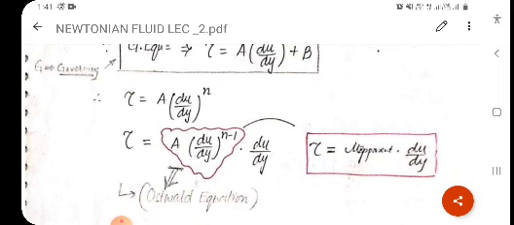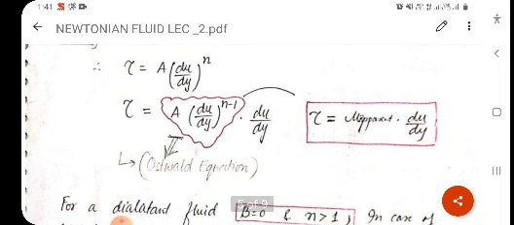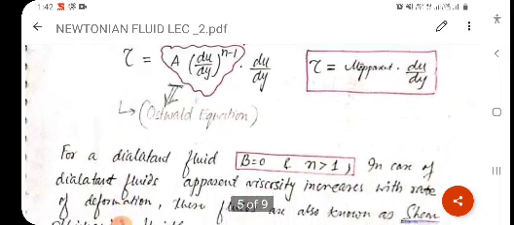Which is circled with red color. This A (du/dy)^(n-1) is known as mu apparent. Clear? This equation is known as the Ostwald equation.